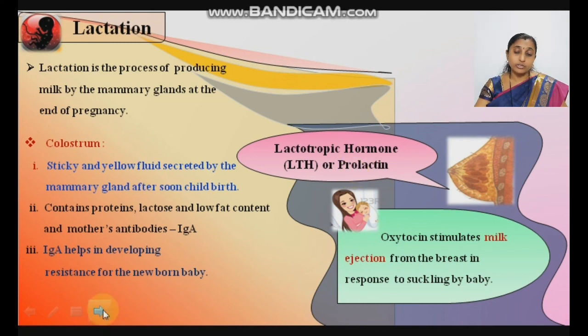So oxytocin stimulates ejection of milk, and prolactin prepares the mammary glands during pregnancy, maintains the growth and development of the mammary glands, and stimulates the mammary gland to secrete milk soon after childbirth.